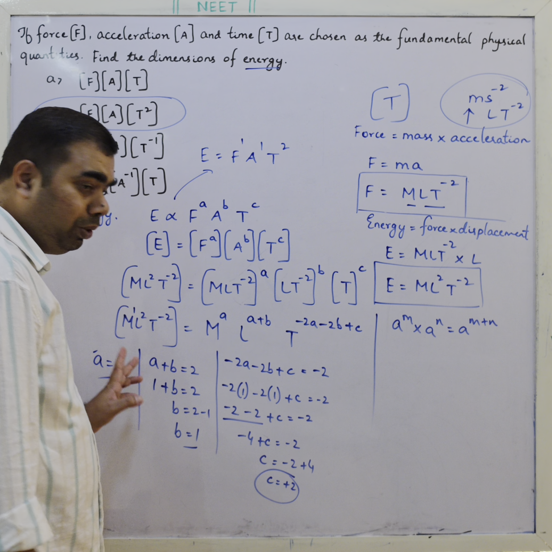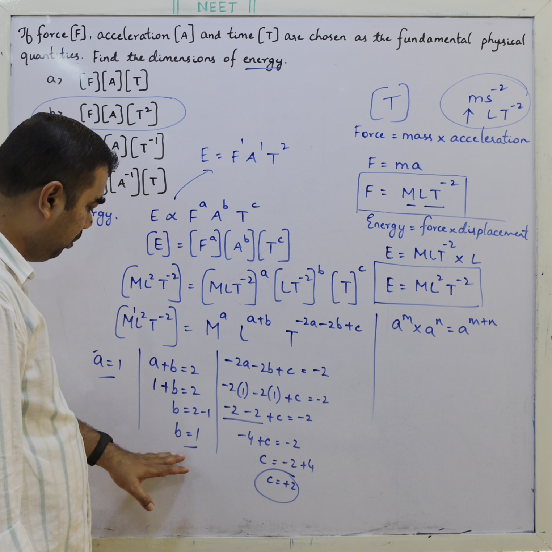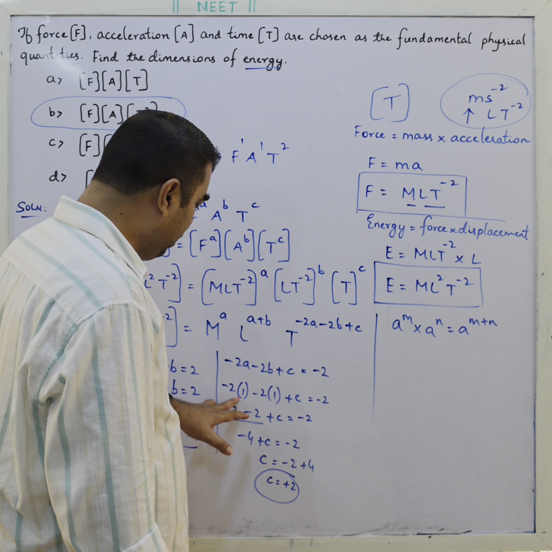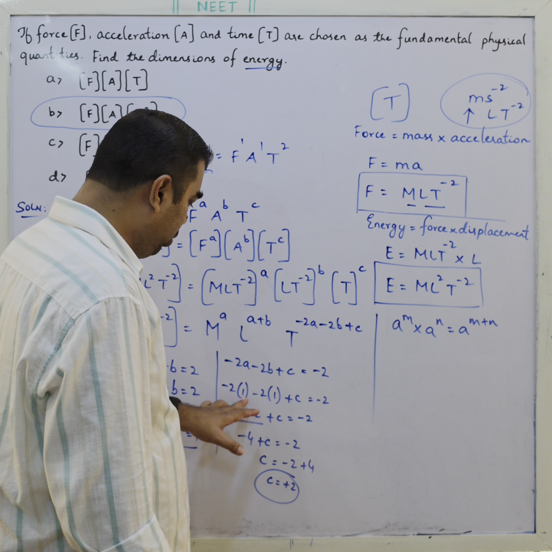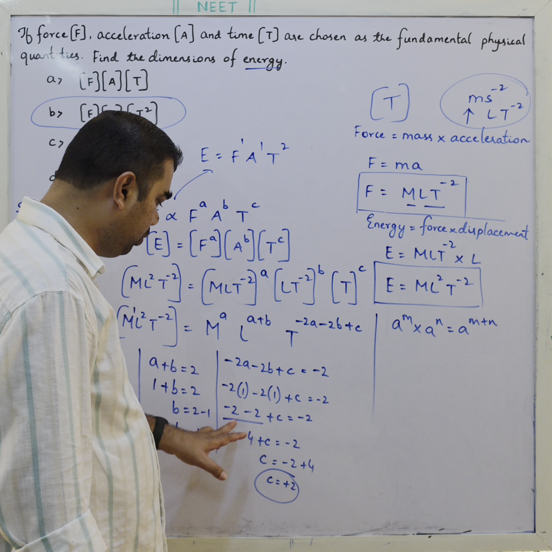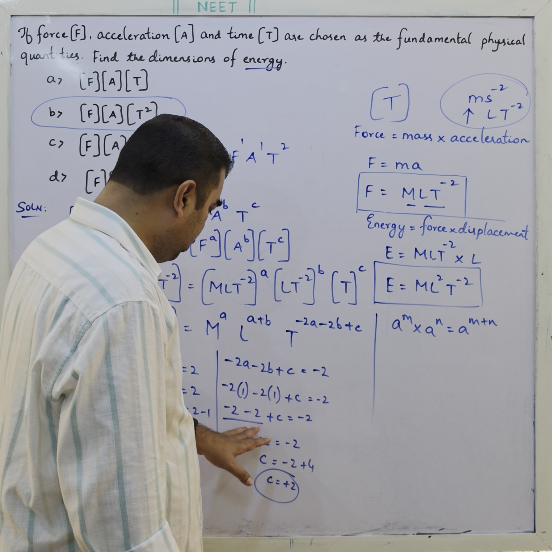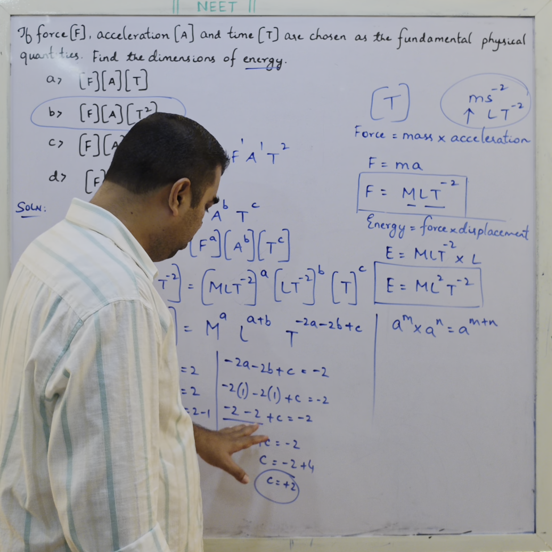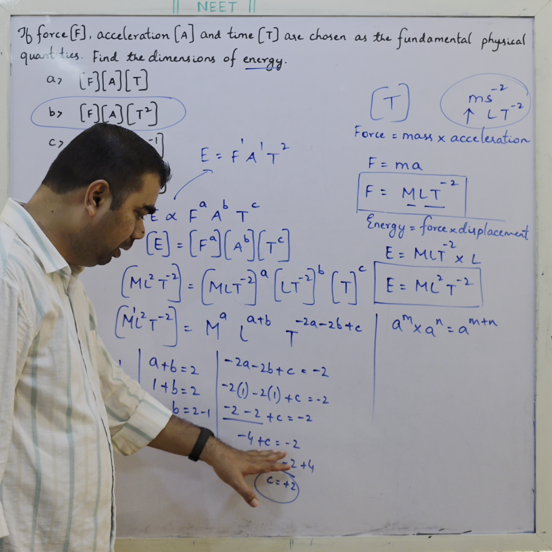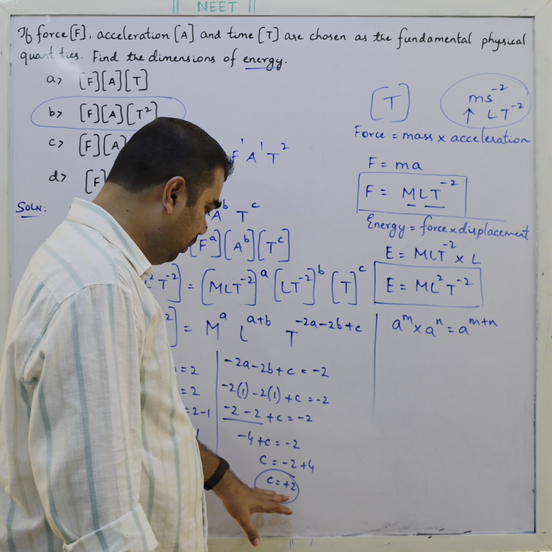Now we know a and b, and we only have to find c. We know a is 1, b is 1. Substitute the values of a and b in this equation: minus 2 into 1 minus 2 into 1 plus c is equal to minus 2. Minus 2 minus 2 plus c is minus 2. Minus 2 minus 2 is minus 4, so minus 4 plus c is minus 2. Take 4 to the other side: minus 2 plus 4 is plus 2.